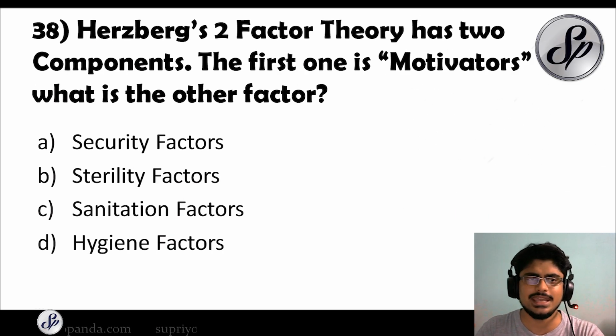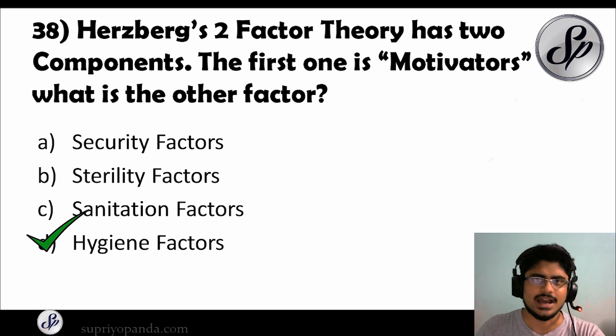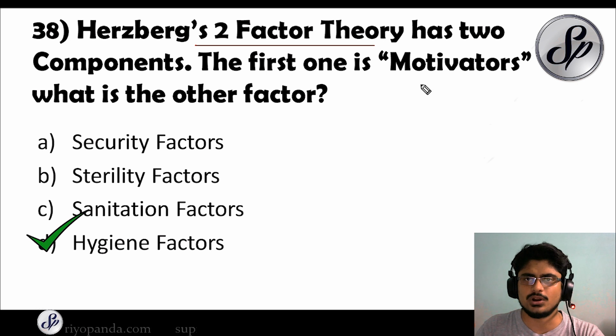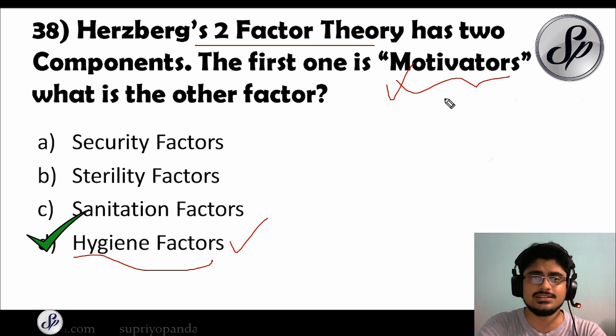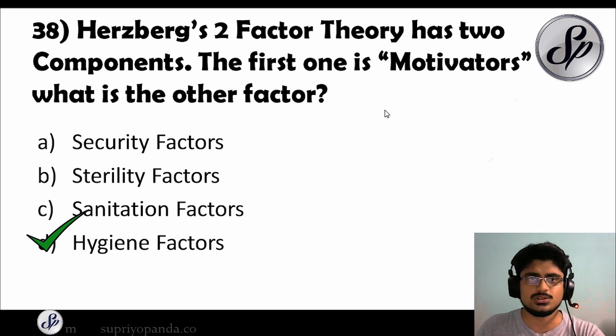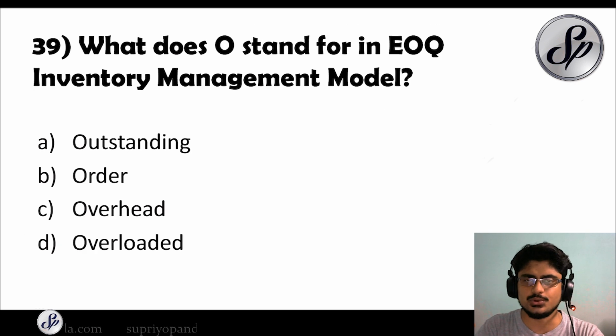Question number 38. Herzberg's two-factor theory has two components. The first one is motivators, and what's the second factor? The answer, it is hygiene factors. So note this, that in the two-factor theory, one of the things is the motivators and the other things are the hygiene factors. So both of these two things are important, and this is a very important theory. Lots of questions have been formed from it, so make sure you cover it properly.